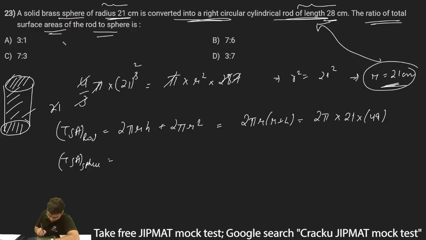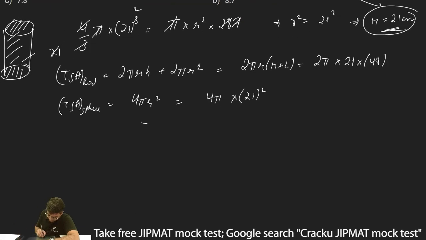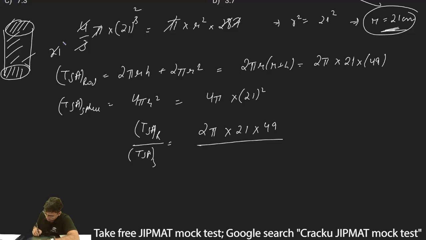Total surface area of sphere is 4 pi r square. Thus this can be written as 4 pi into 21 ka whole square. Thus if I have to take the ratios, that is TSA of rod divided by TSA of sphere, this is equal to 2 pi into 21 into 49 divided by 4 pi into 21 into 21.